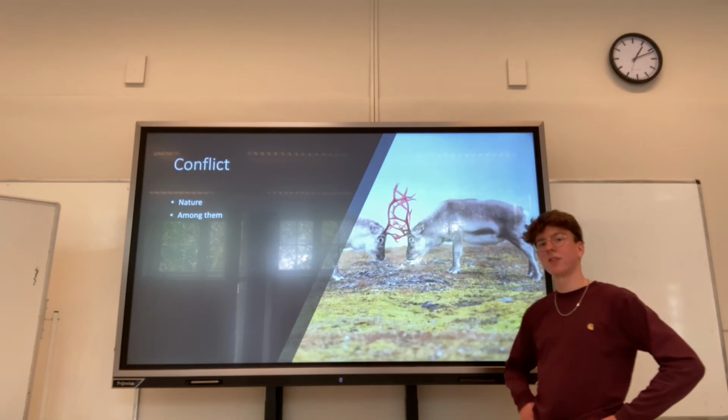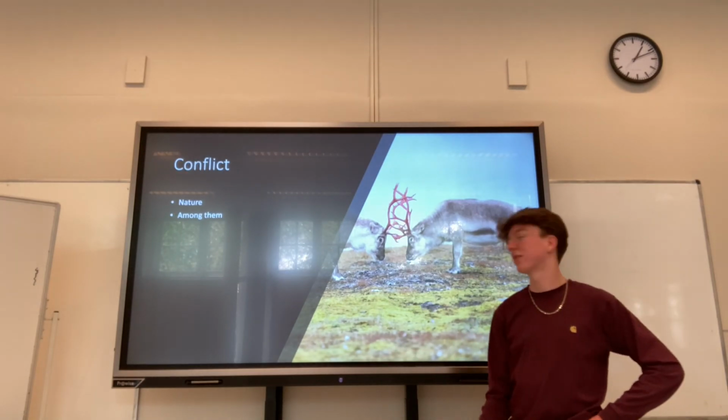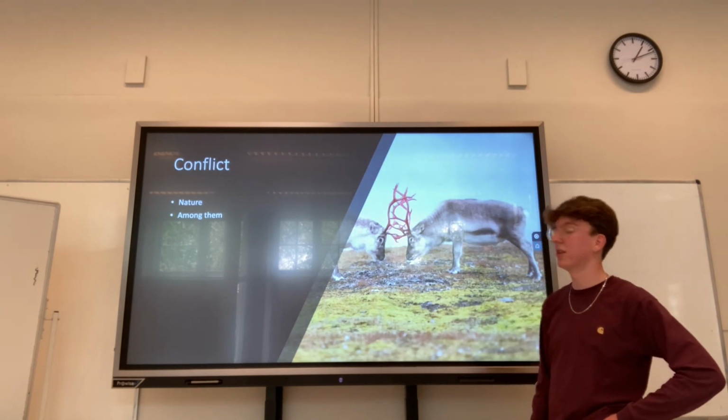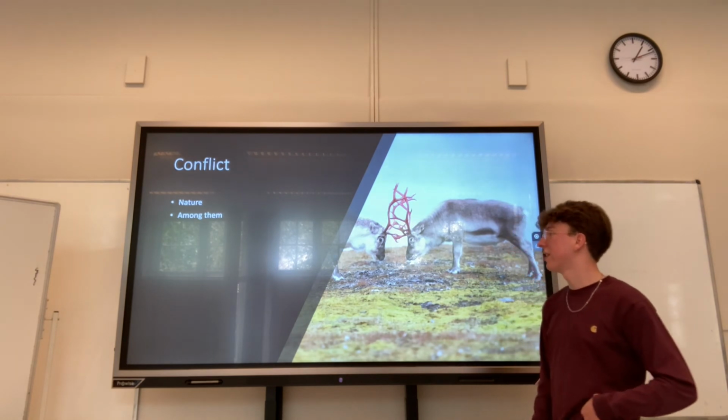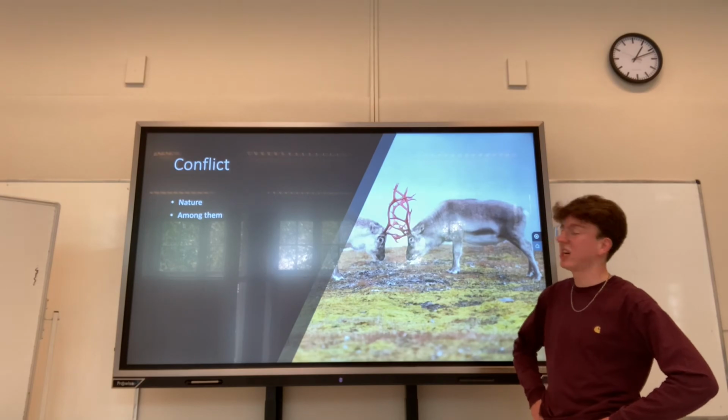On the island there are 2 types of conflict. One is the boys against nature. They have to survive on the island and find food to survive. And the other is a conflict among them. The largest conflict in the book is between Jack and Ralph.